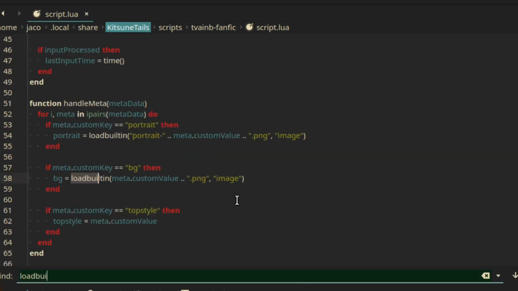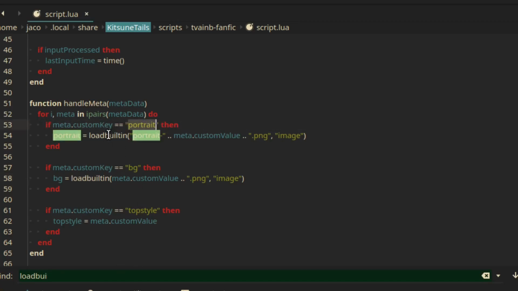Yeah, so here's the handle meta thing that I spoke about. So handle meta will just step through that whole list of key value pairs, and it'll say if the key is portrait, then it loads a portrait. If the key is background, then it loads a value. So this can be changed here. So maybe you don't want to use built-in, maybe you want to use your own stuff instead. Or maybe you don't want to load stuff at this point, maybe you want to preload stuff and just link to them or something.